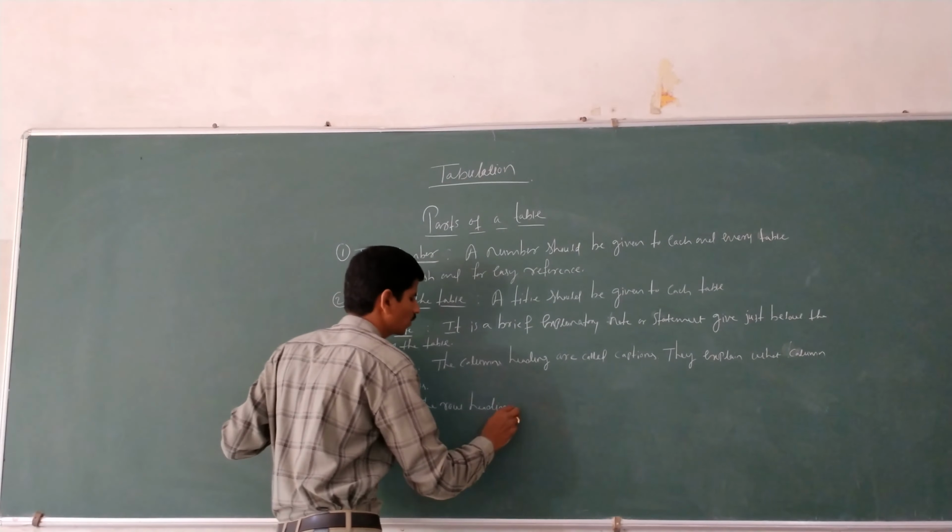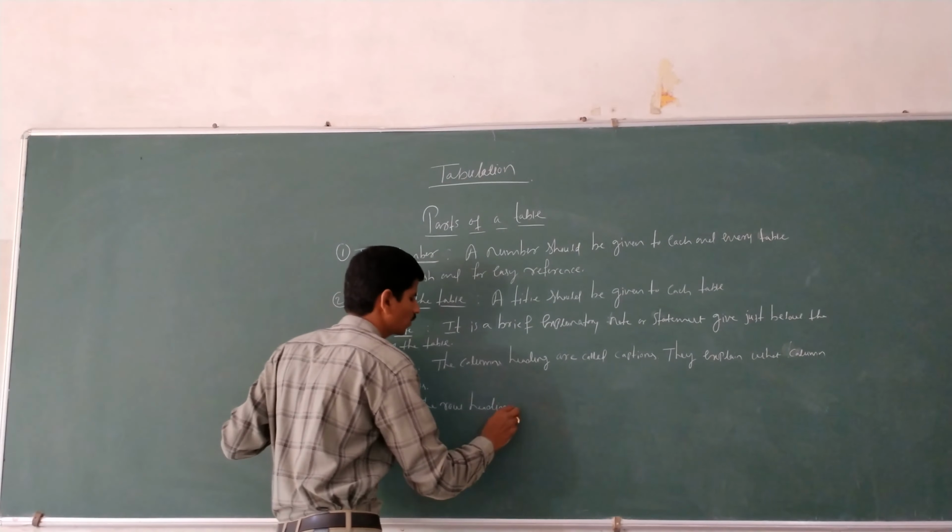They explain what the row represents. Column heading is said to be caption and row heading is said to be stub. It is very, very important: what are the captions and stubs in the table?